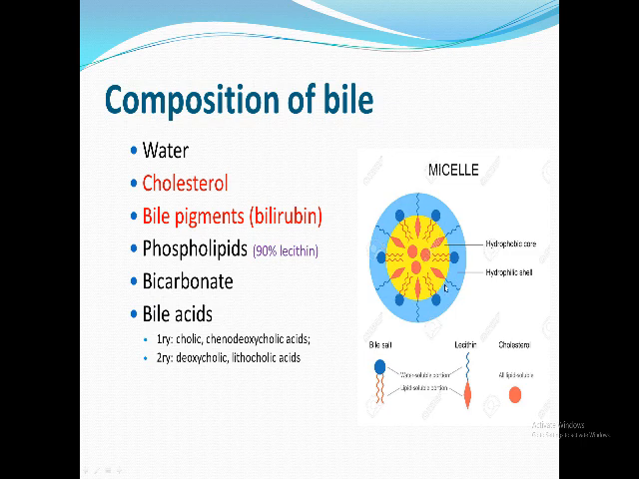In certain situations, when either cholesterol is increased or the bile salt is decreased, we will have cholesterol molecules not formed in this micelle, so they will be separate in the bile like that, and they will precipitate, forming the cholesterol stone. By bile pigment I mean the bilirubin, which is responsible for the color of bile.